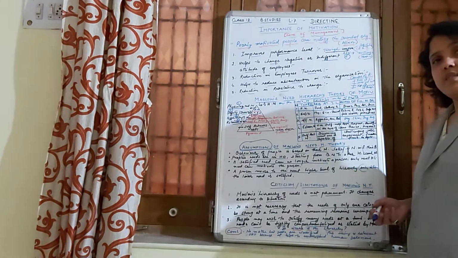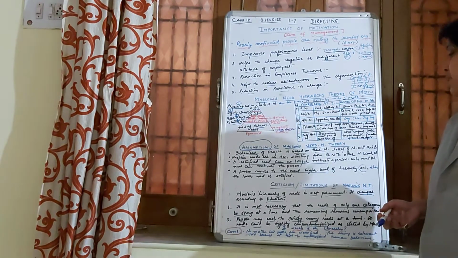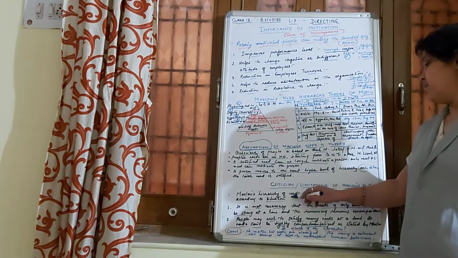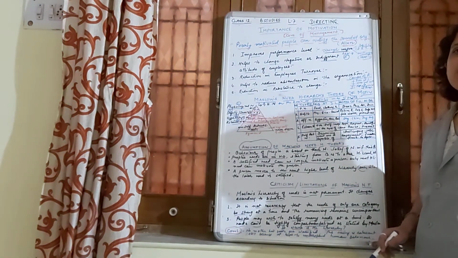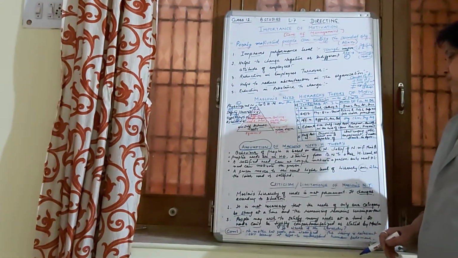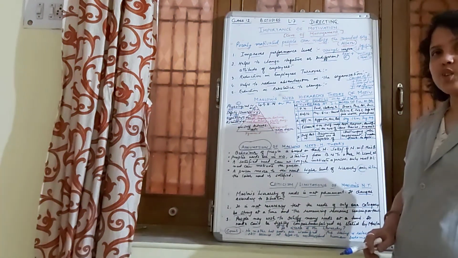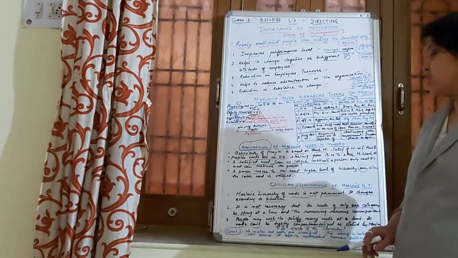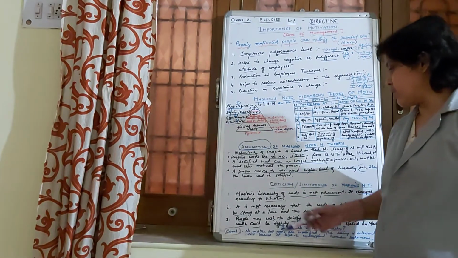But those who have criticized disagree with it, and they say that needs are not permanent, they change according to situation. So this theory of Maslow and his assumptions doesn't hold true according to many psychologists and researchers.